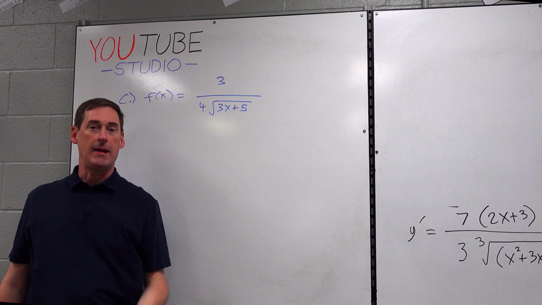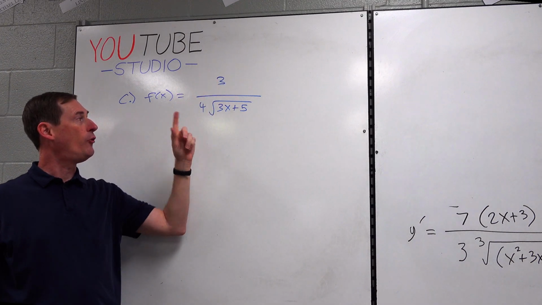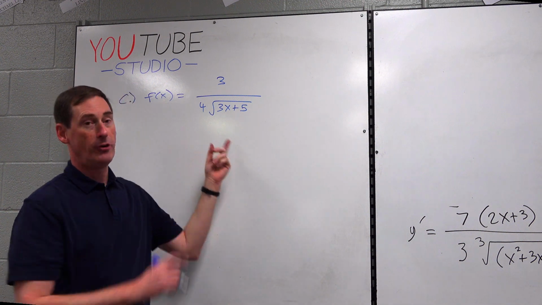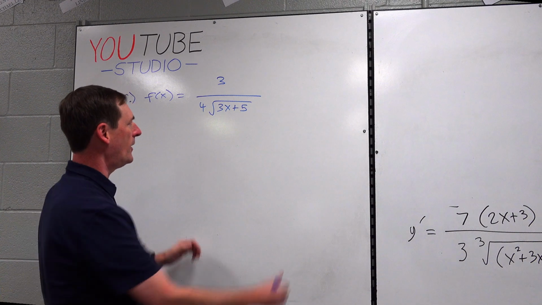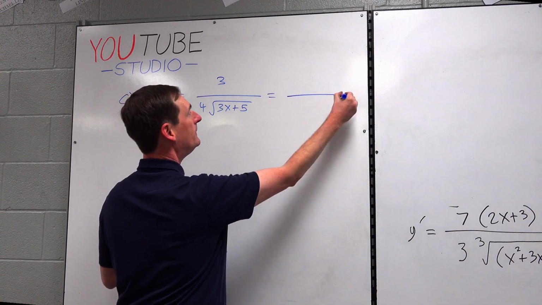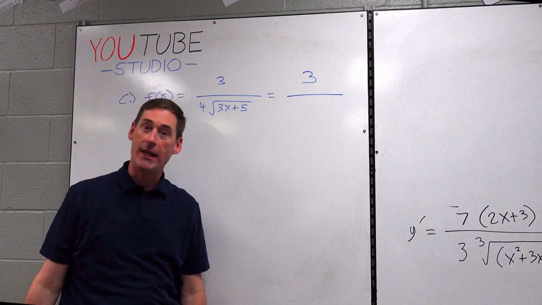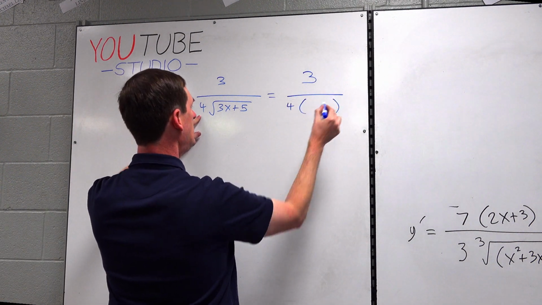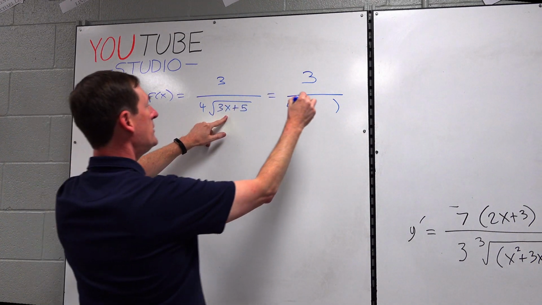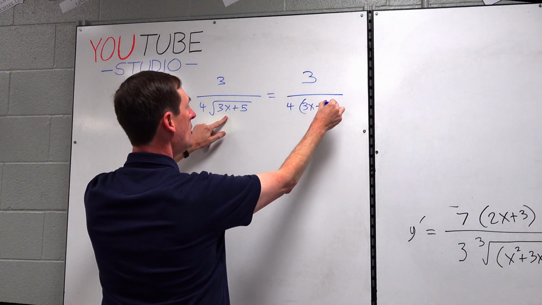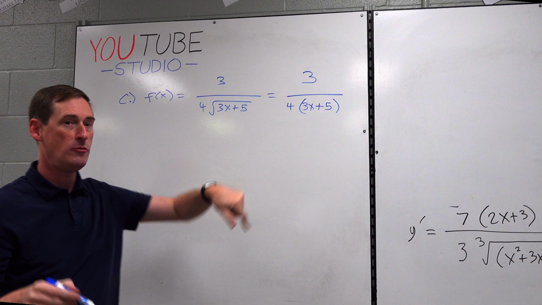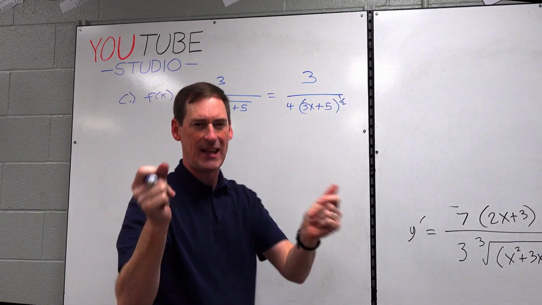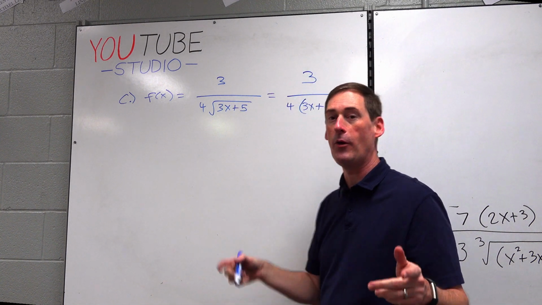All right, so the letter C, f of x equals 3 over 4 square root of 3x plus 5. Okay, first, radicals, don't want them, right? Not for now. Radicals are important, but they don't help us in derivatives. So 3 over 4, parentheses, the base is 3x plus 5. We were just talking about this. Square root means 1/2 power. You shouldn't even think about it, just instantly, instincts. Okay, 1/2 power, you know that one.